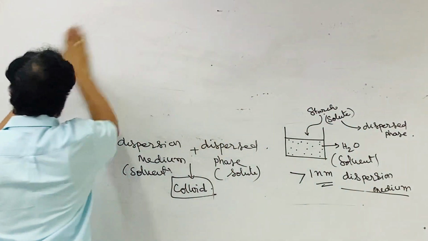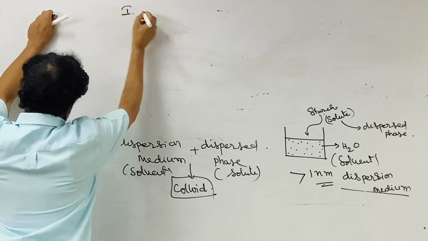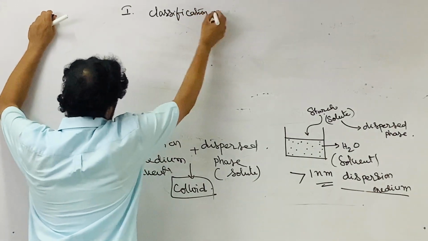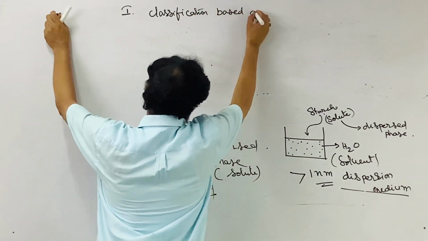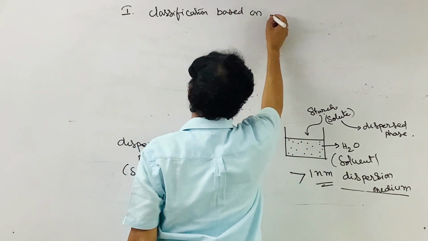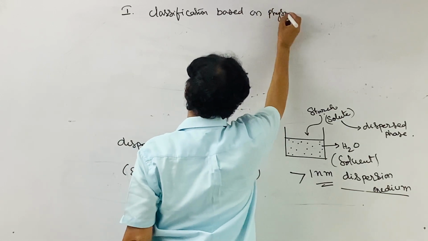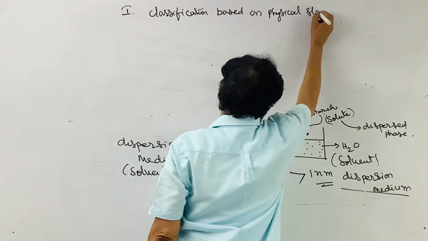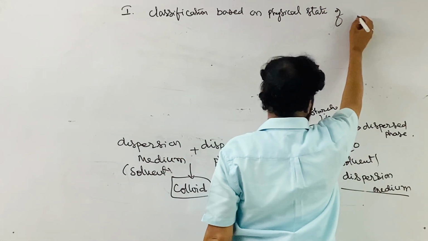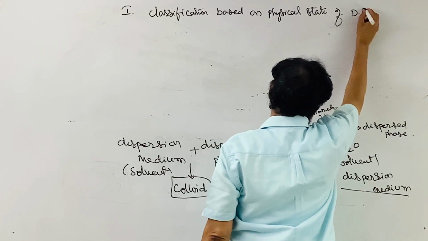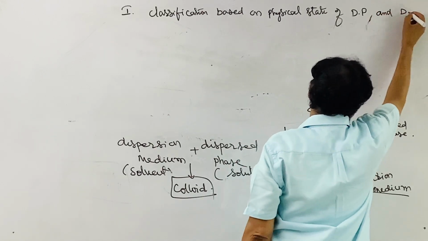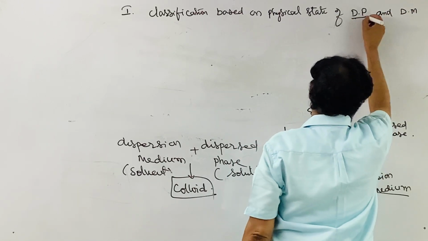Now the first classification is based on the physical state of the dispersed phase (DP) and dispersion medium (DM), the short forms I am writing down.